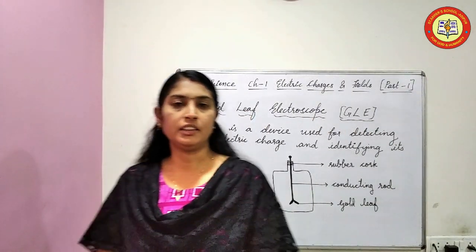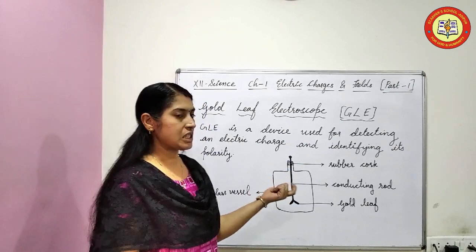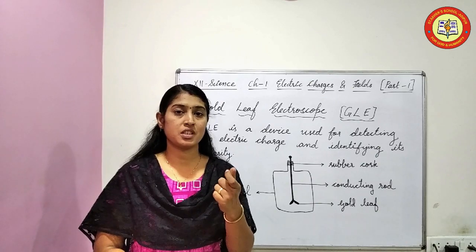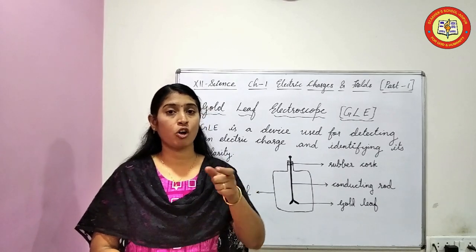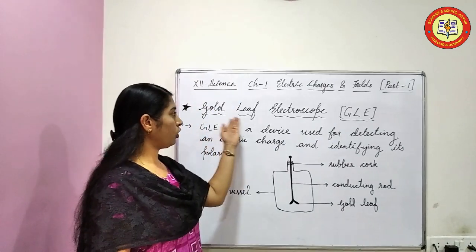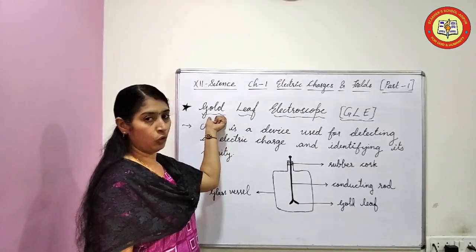Now next topic, that is gold leaf electroscope. Electroscope means a simple device which we use to detect whether a material is charged or neutral. So GLE, gold leaf electroscope, is a scientific device made up of gold.